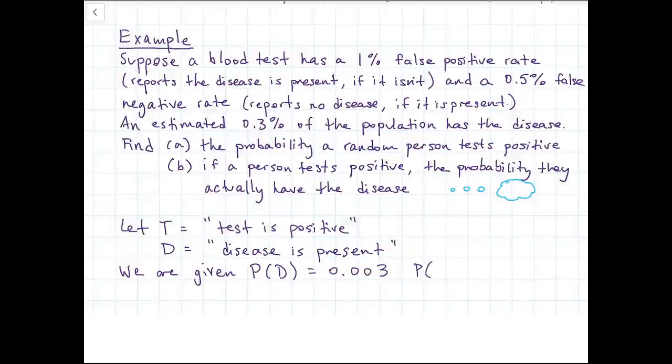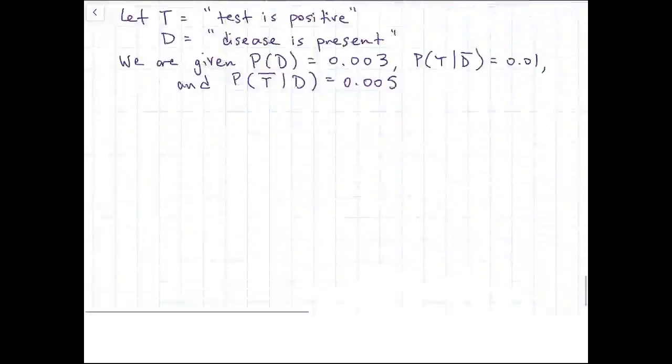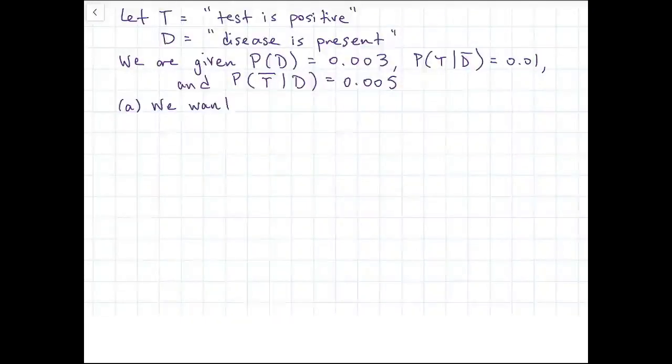Next, we want to think about our false positive rate. So the false positive rate of 1% represents the probability of testing positive given that you don't have the disease. And similarly, the probability of testing negative given that you do have the disease, that's the false negative rate of 0.005.